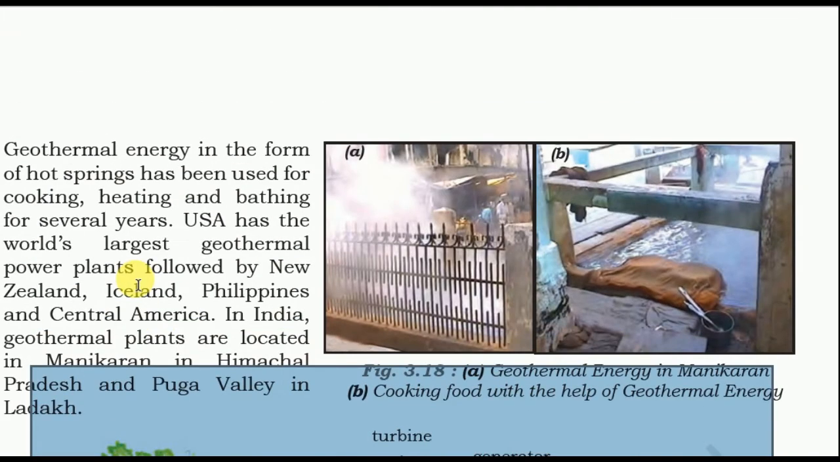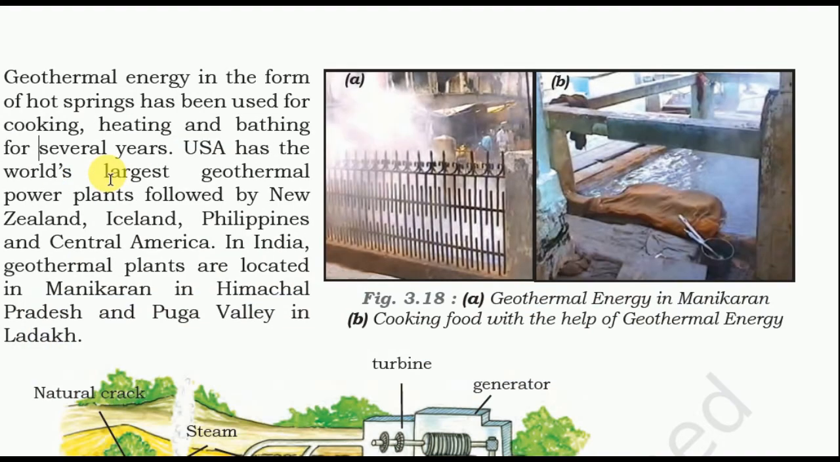Geothermal energy in the form of hot springs has been used for cooking, heating and bathing for several years. USA has the world's largest geothermal power plant, followed by New Zealand, Iceland, Philippines and Central America. In India, geothermal plants are located in Manikaran in Himachal Pradesh and Puga Valley in Ladakh.